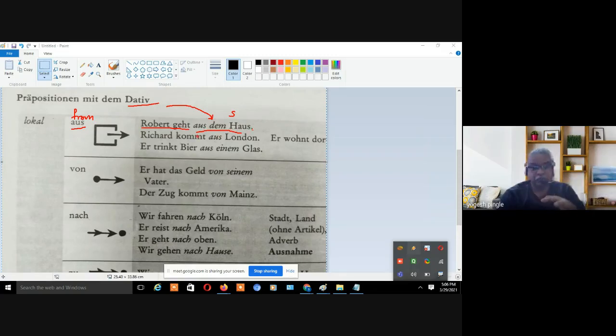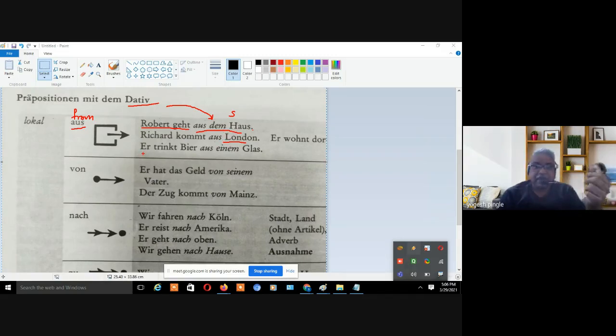This is very important, right? So now over here, if it is a place, I don't require the form of the article, like Richard kommt aus London. Richard comes from London, so I don't require any kind of articles, right? Because it's the name of a city or country.